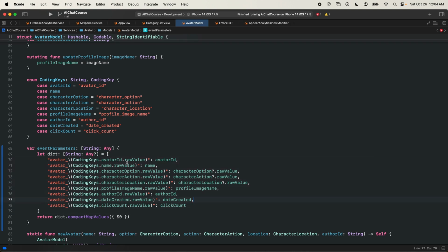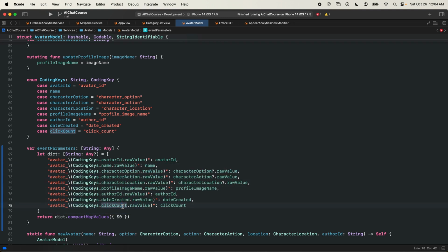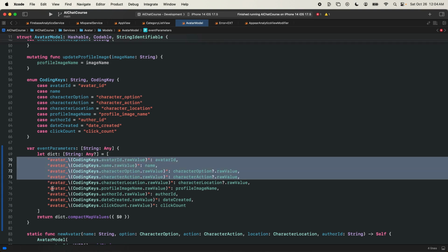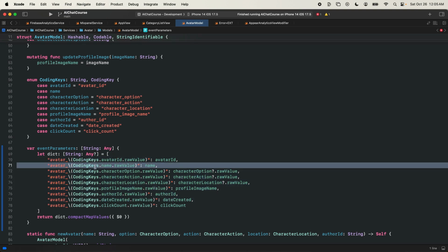Just to reiterate what we are doing here: we're creating these event parameter dictionaries so that every time we have an analytic for an avatar, we automatically send the avatar ID, the avatar name, and all this extra data. It sounds like a lot of data, but the alternative is you might send the event for avatar pressed and then forget to send the parameters. Now the people on your team looking at the events say, I know avatar pressed happened 10 times, but which avatars were they clicking on? And now we need the data for avatar pressed happened on this avatar 6 times.